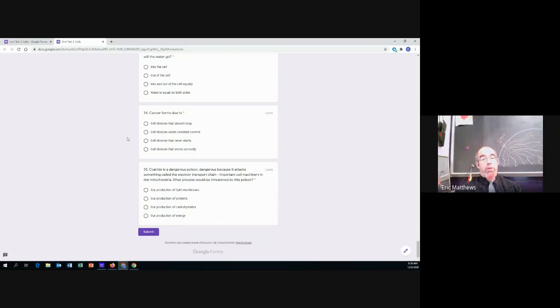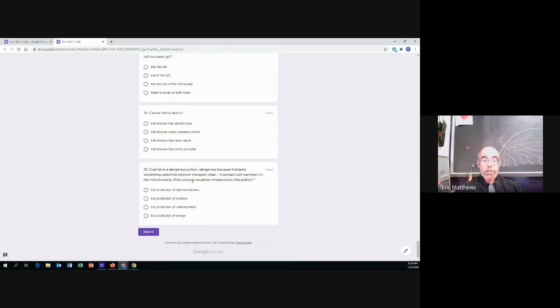And finally, number 35. Cyanide is a dangerous poison. Dangerous because it attacks something called the electron transport chain, important cell machinery in the mitochondria. What process would be threatened by this poison? So cyanide attacks the electron transport chain in the mitochondria. What process would be threatened by this poison?